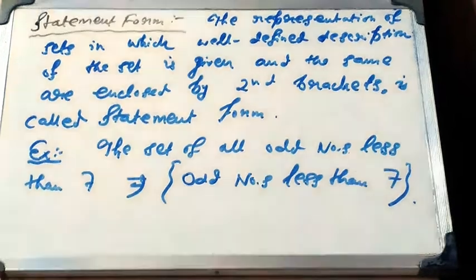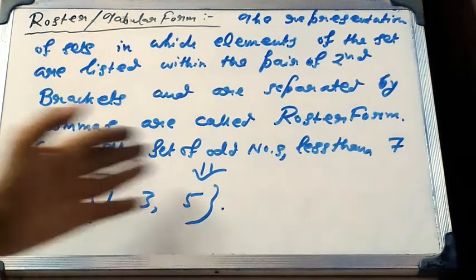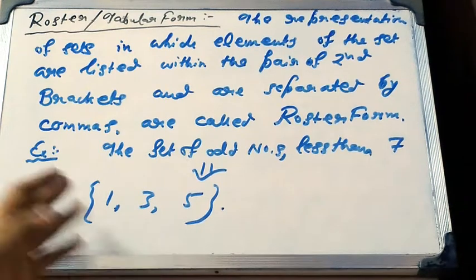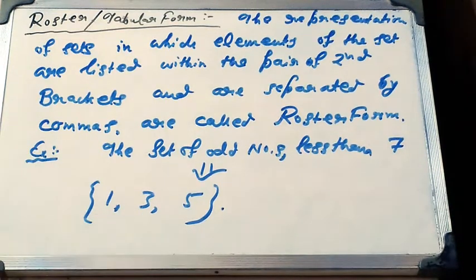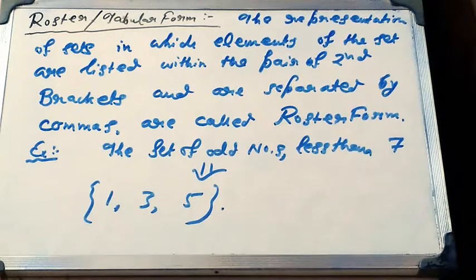The second one is roster form or tabular form. The representation of sets in which the elements of the set are listed within a pair of second brackets and are separated by commas is called roster form or tabular form. The set of all odd numbers less than 7 can be written as 1, 3 and 5 in the second bracket, because the odd numbers less than 7 are 1, 3 and 5, nothing else.